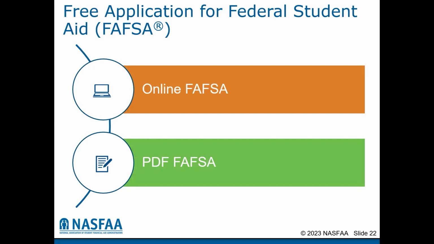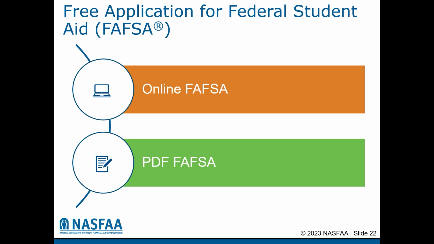The FAFSA collects demographic and financial information about the student and family. There are two ways that the FAFSA may be completed. The most common and most highly suggested way is to complete the online FAFSA. This is available at studentaid.gov.